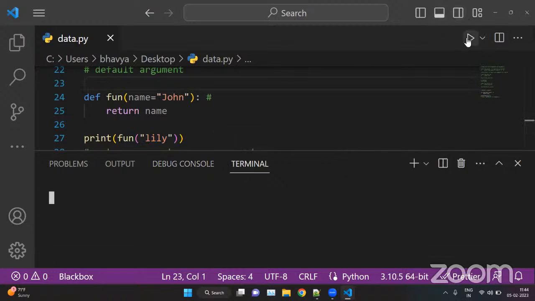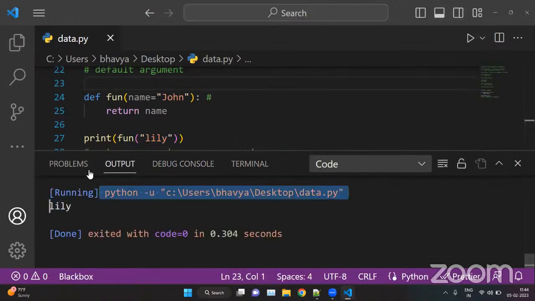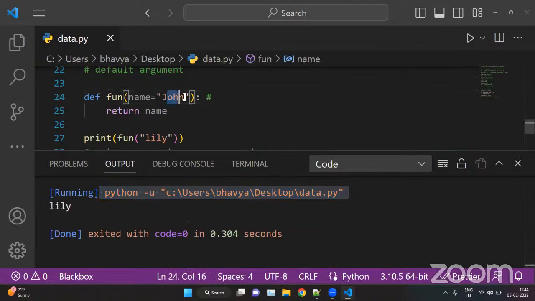For example, if you run this, we have Lily. So the default argument is John here, but whenever we give an additional argument, this Lily will override this John value. Okay, so John here is a default argument.